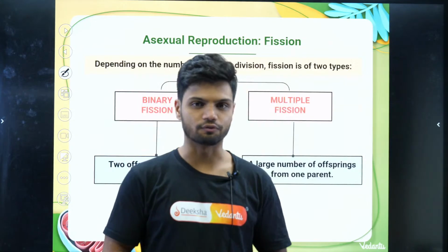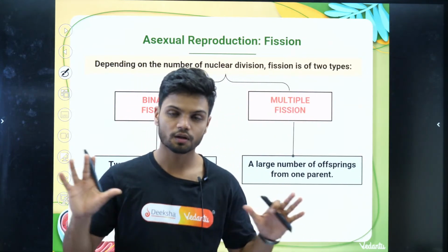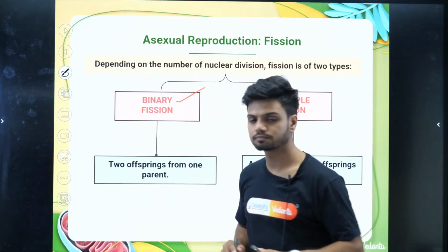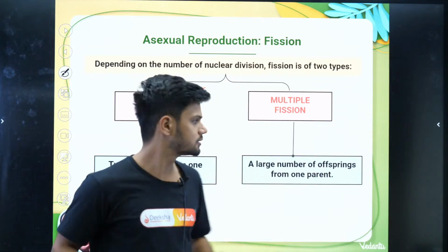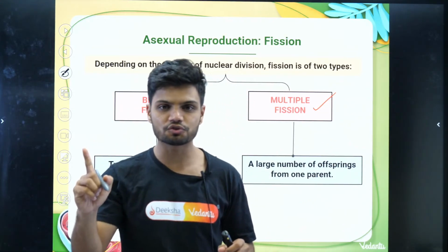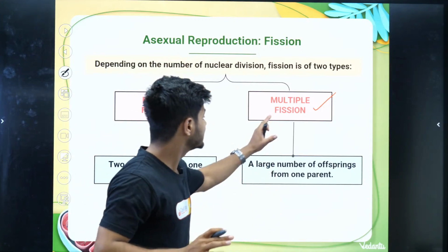Now listen to me very carefully. In your NCERT, there are 2 types of fission. One is called binary fission. The other one is called multiple fission.